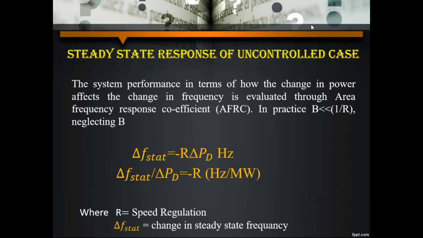Based on our convenience and the values we know, we go for the different tests. Similarly, the system performance, in terms of how a change in power affects the frequency, is evaluated through the area frequency response coefficient. Keep remembering this abbreviation: AFRC is the area frequency response coefficient, and that value is given by beta. In practice, beta is always less than 1 by R.